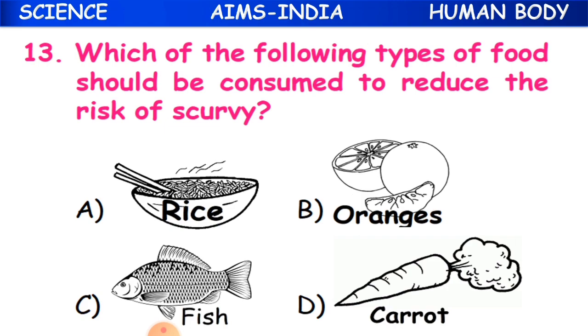The 13th question here, which of the following types of food should be consumed to reduce the risk of scurvy? Which type of food should be taken to reduce the risk of not getting the disease which is named as scurvy?